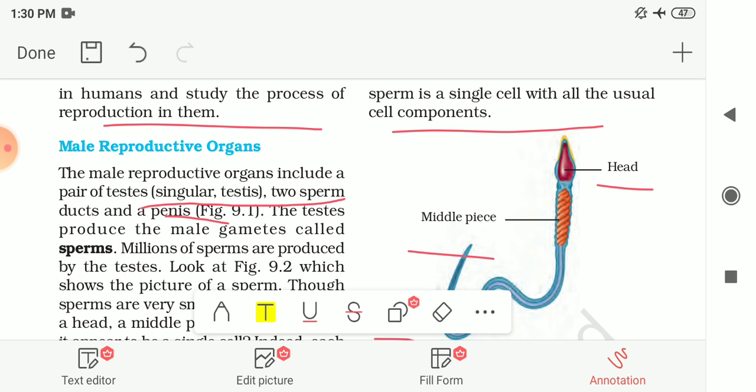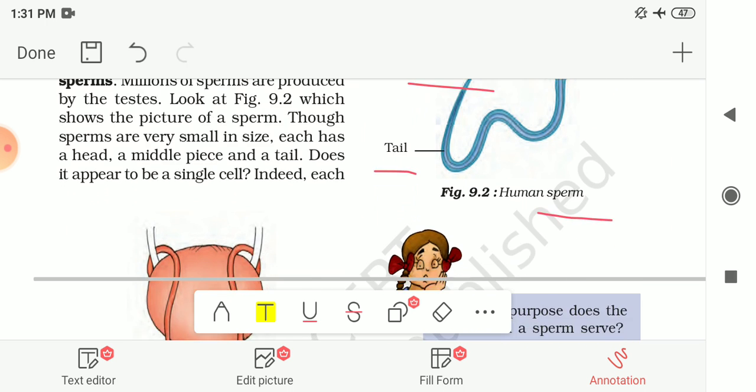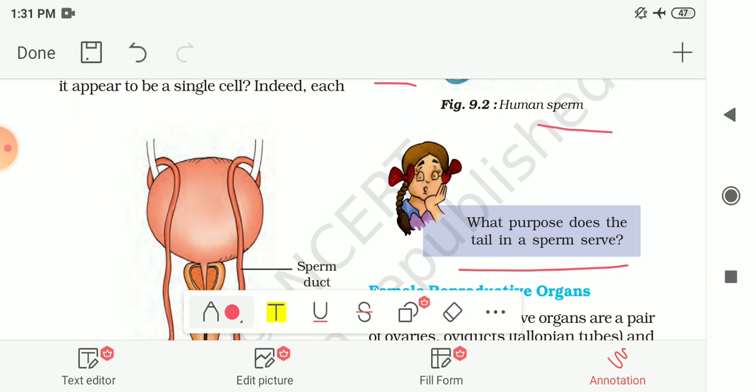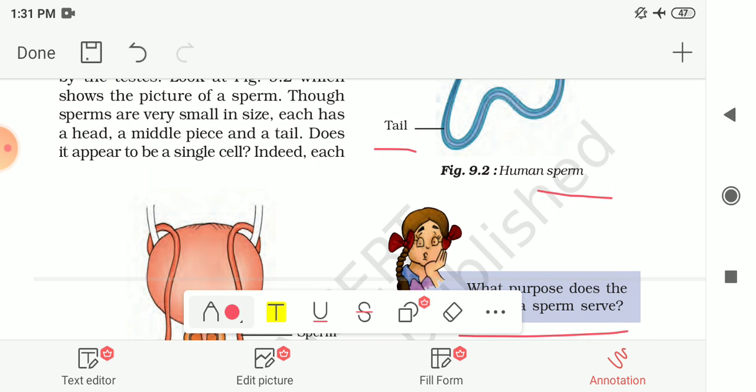Now Paheli has a question: what is the purpose of the tail in a sperm? So this tail here in the figure gives movement to the sperm, and by this tail it can move and fuse with the egg, or female gamete, easily. So this is the function of the tail. It gives movement to the sperm. So this is about the male reproductive organs.